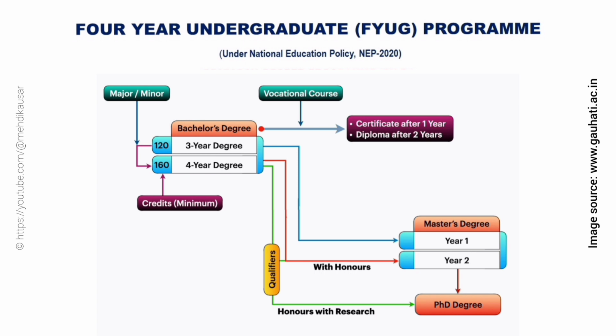But if the student completes the 4-year undergraduate program, he or she will have 2 options of bachelor degree. One is the bachelor degree with honors, and the second option is the bachelor degree with honors and research.